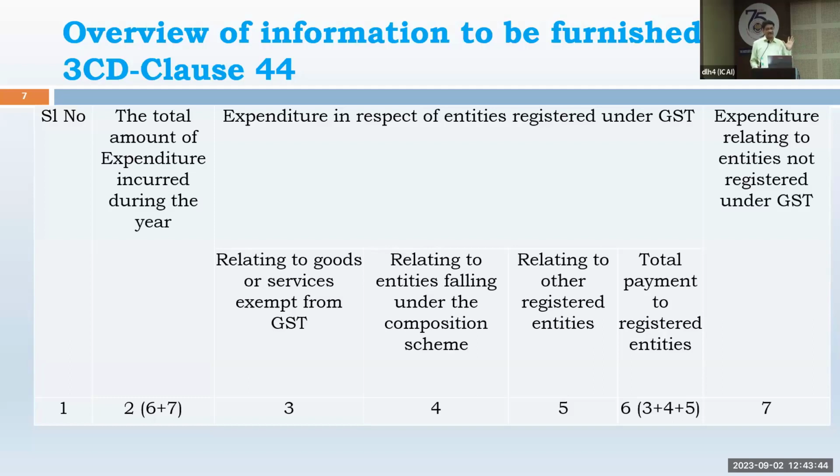Count it in the total. Thereafter, the question will arise whether it is registered or unregistered. Unregistered, then column 7. Registered, then column 3, 4, 5, etc. Sir, now it will come in column 5 because it is not composition, it is not exempt. Obviously, it is taxable supply, it is a supply. But it must be an expenditure item. So the answer is yes, it is to be reported because it is an expenditure item.